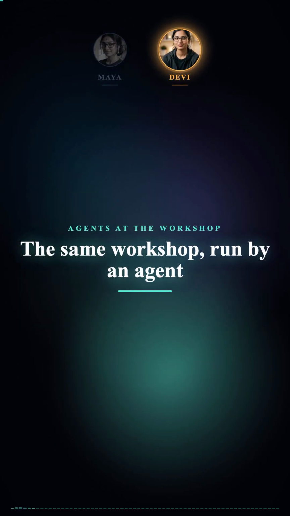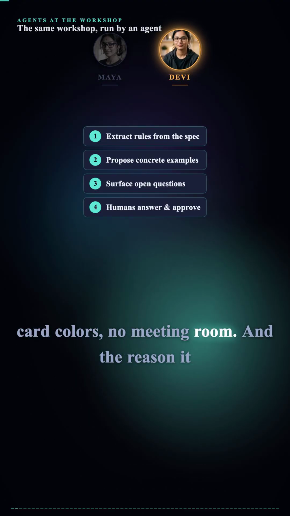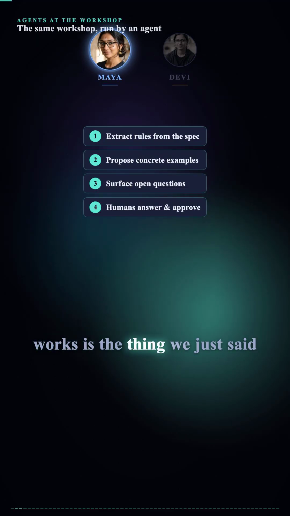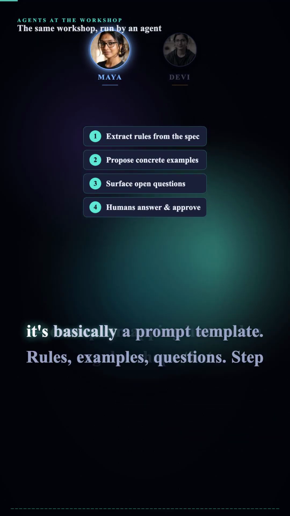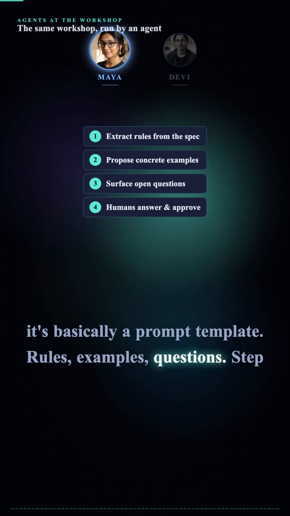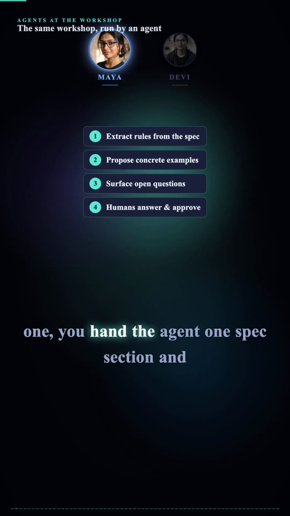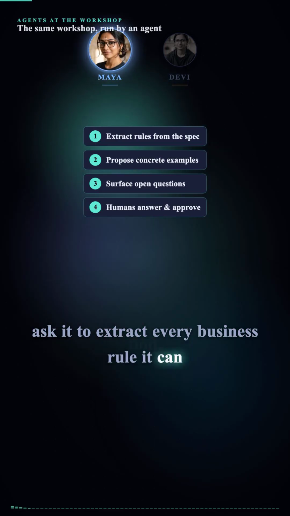Alright, the agent-shaped version of the workshop. Same 4 card colors, no meeting room. And the reason it works is the thing we just said. Example mapping has such a regular shape that it's basically a prompt template. Rules, examples, questions. Step 1. You hand the agent one spec section and ask it to extract every business rule it can find.